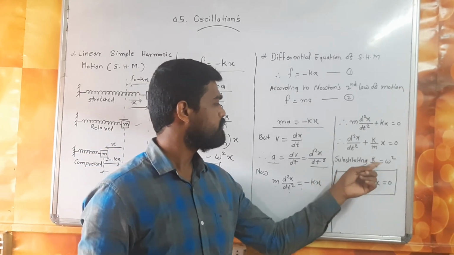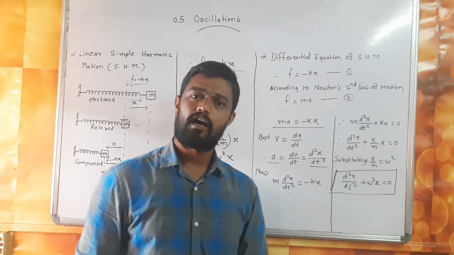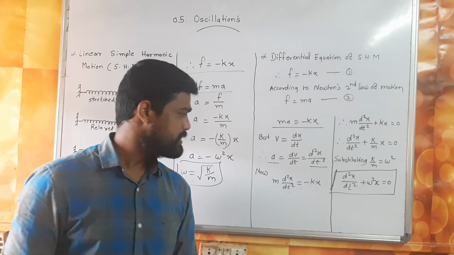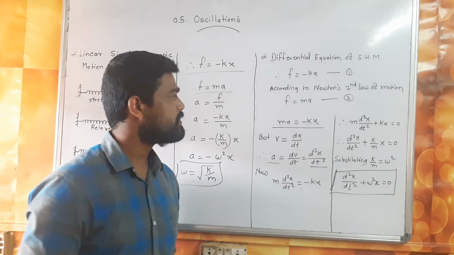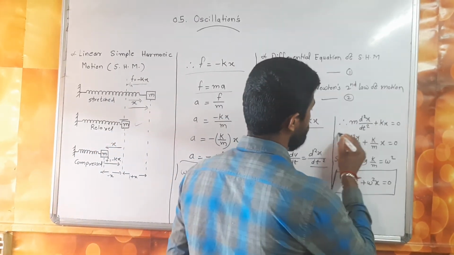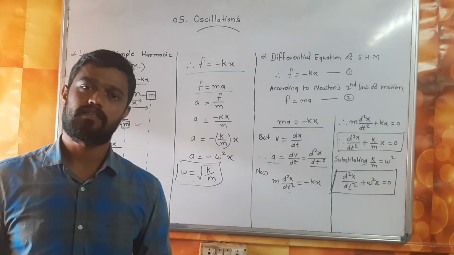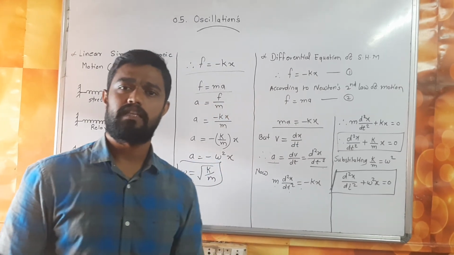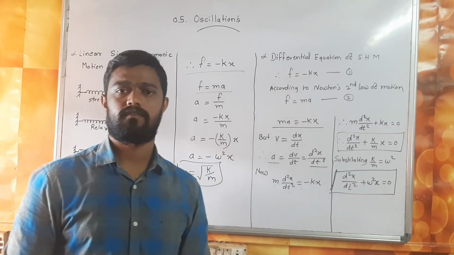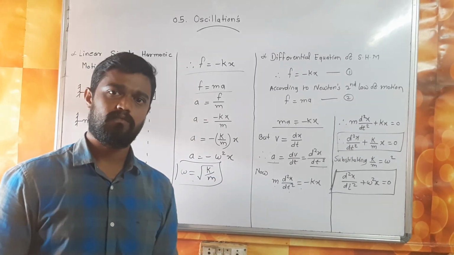Then the expression is d2x upon dt square plus omega square x equals 0. These two expressions define the differential equation of linear simple harmonic motion.